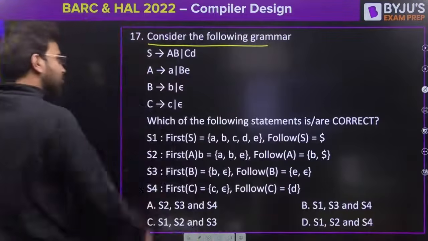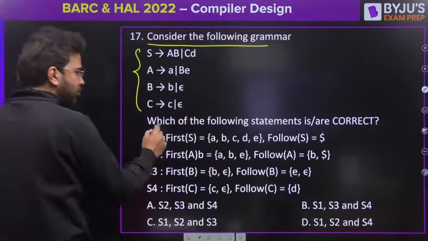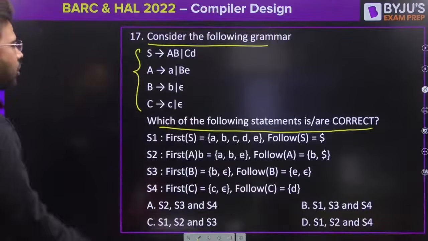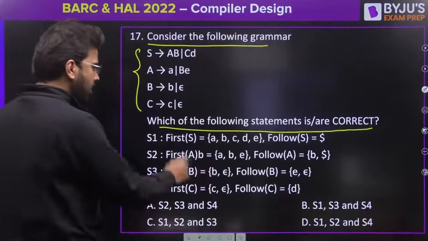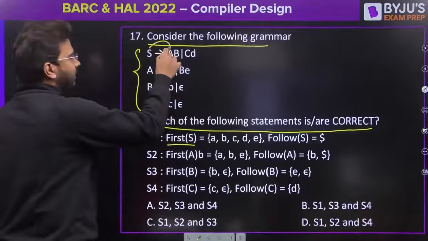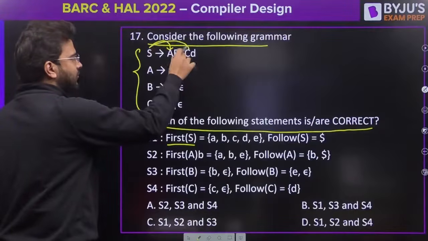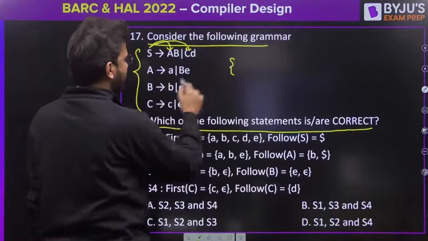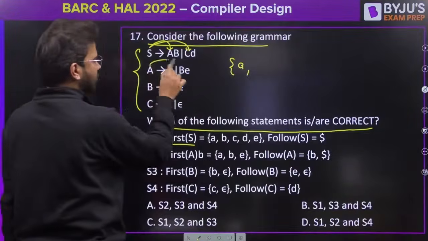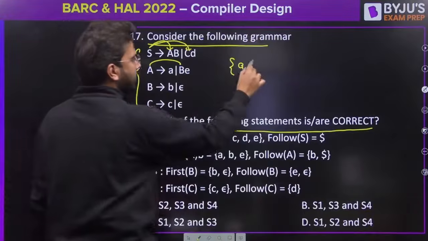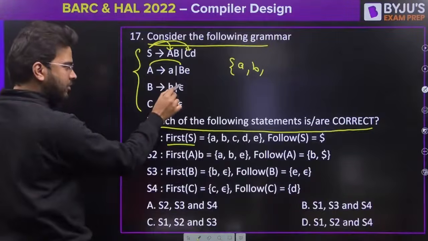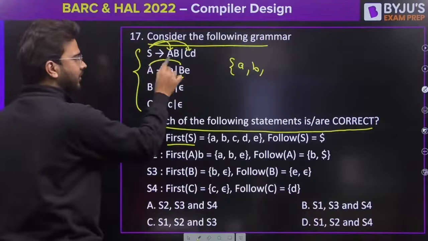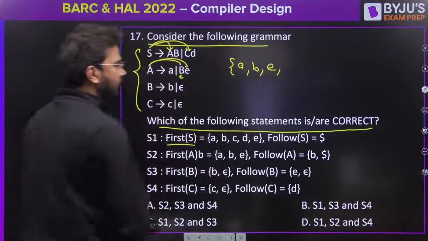Consider the following grammar. So here the grammar is given to you. Which of the following statements is or are correct here? You have to find first and follow of all the non-terminals. So let's see S1 first. First of S is first of A. First of S is first of C also, right? First of A is a. First of A is first of B also. First of B is b. First of B is epsilon also. If you substitute epsilon here, first of A will become epsilon. So epsilon will be there.